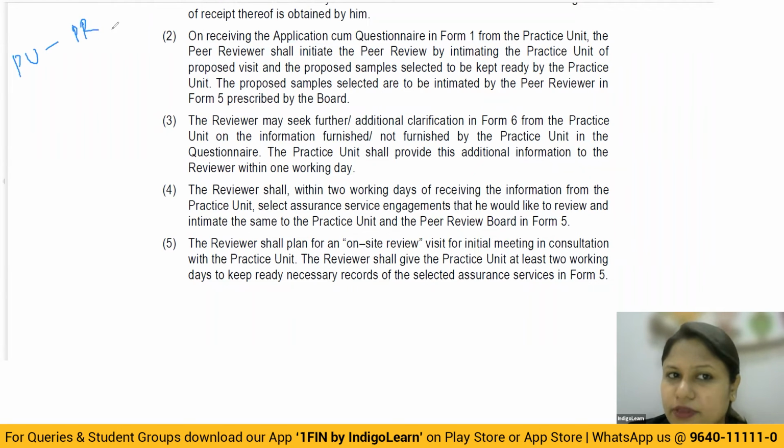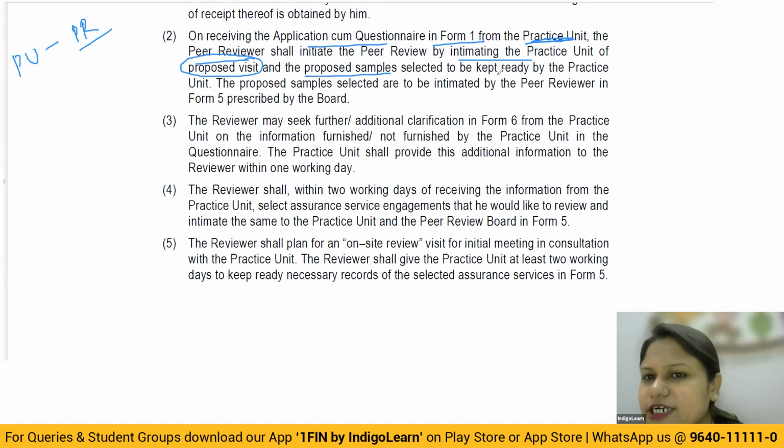The peer reviewer. Okay, so they say on receiving the application cum questionnaire in Form 1 from the practice unit, the peer reviewer shall initiate the peer review by intimating to the practice unit the proposed visit and the proposed sample selected to be kept ready by the practice unit. The proposed samples selected are to be intimated by the peer reviewer in Form 5 prescribed by the board.